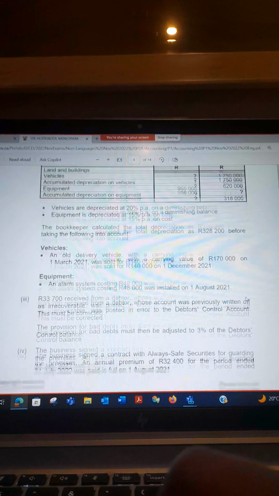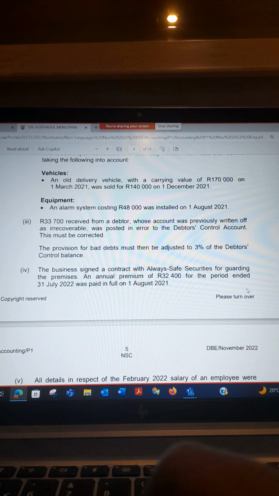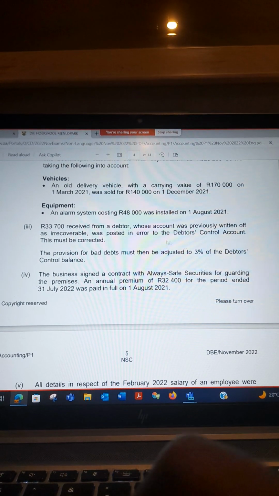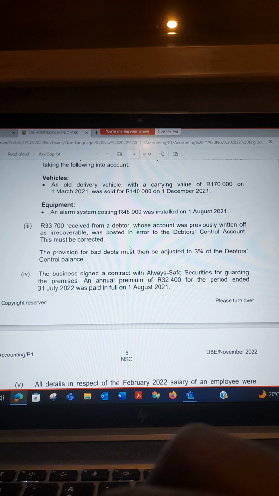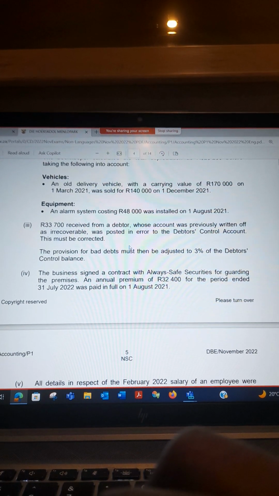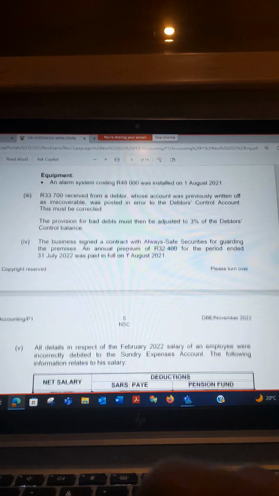I'm just giving you the tips here because you're still going to write this paper. So you're just comparing. When you calculate a provision for bad debts adjustment, it is either by income or by expense, but you need to know which is which. Then you move to the next one.